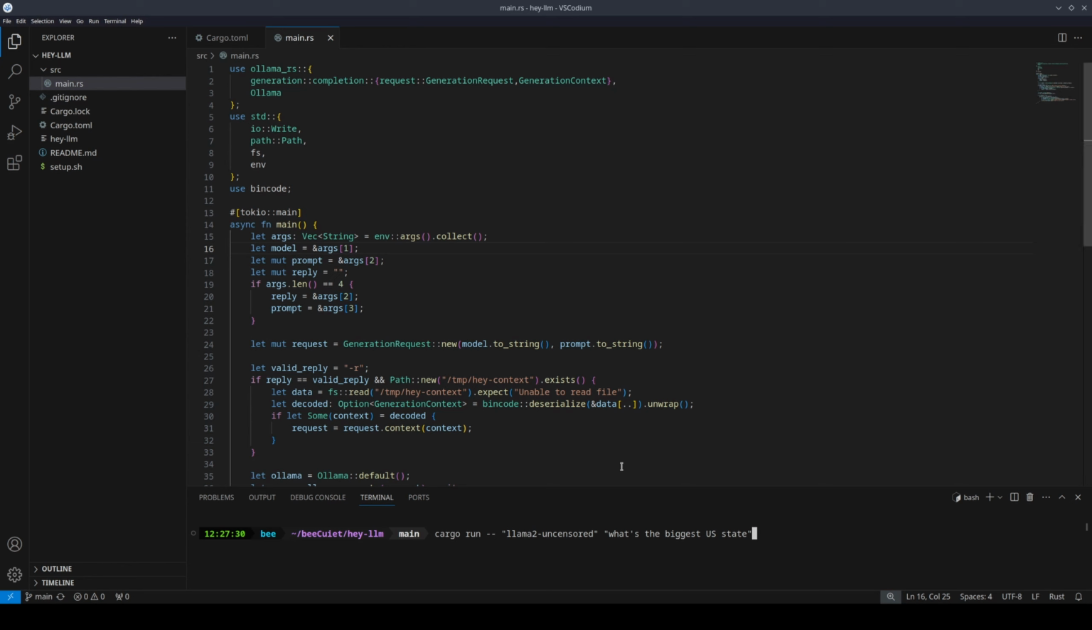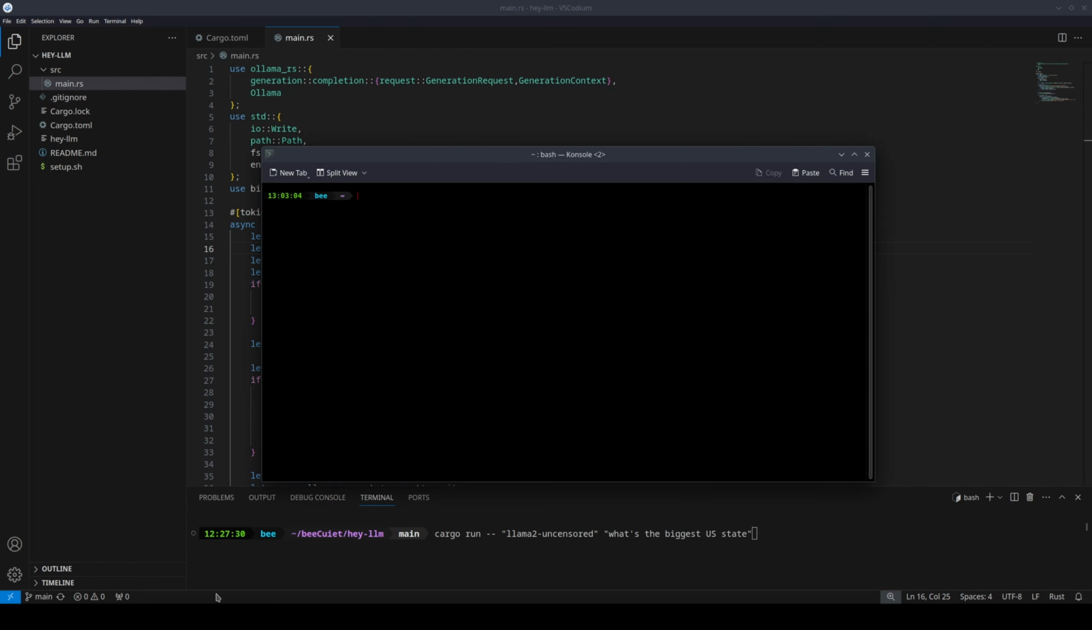And now we want to see if a user did something like put a -r flag to indicate that it's a reply to something. If it is, we're going to assign reply to -r, and we're going to move prompt over just one index. So prompt is actually going to be what's the biggest US state. But if it's not a reply and it's a fresh query, we're just going to ignore it and we're going to keep prompt as index number 2.